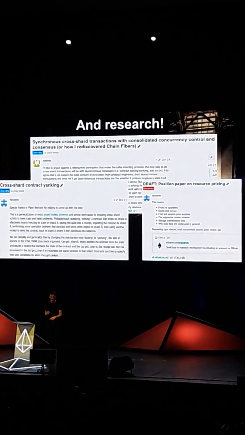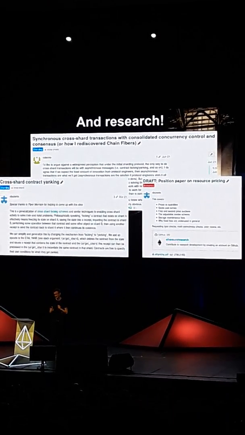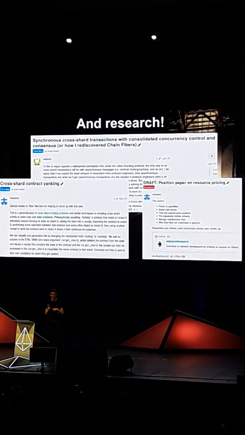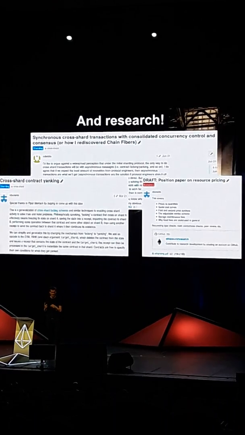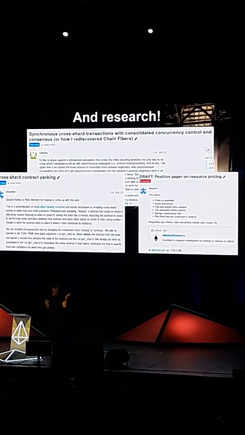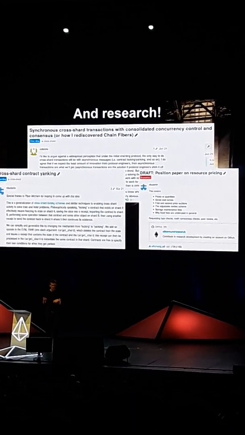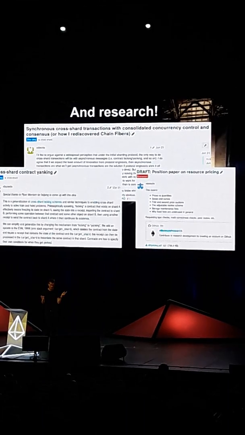I also wrote this paper on resource pricing, which includes ideas about a kind of optimized and much more efficient fee market, along with how to do storage maintenance fees and why, and the different trade-offs between different ways of setting them. And Casey here, Dietrich, wrote this post on doing synchronous cross-shard transactions.